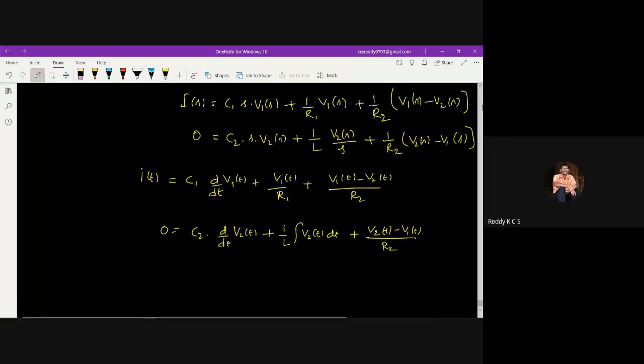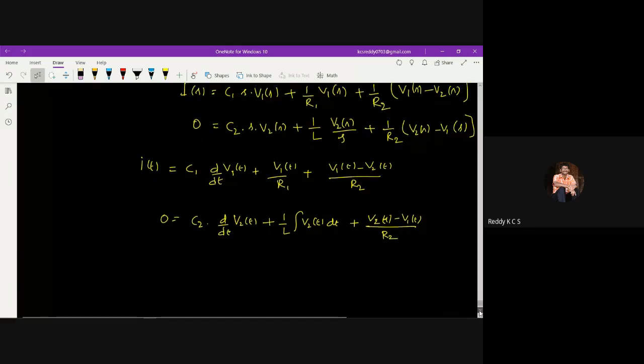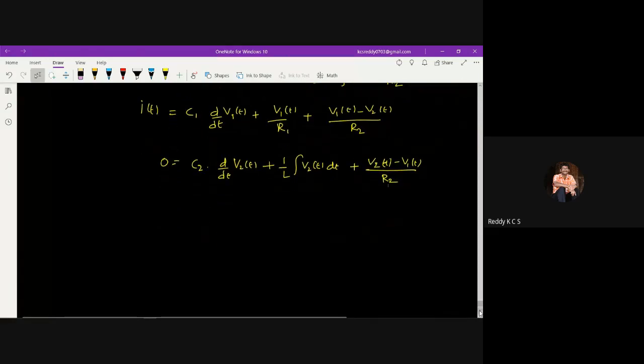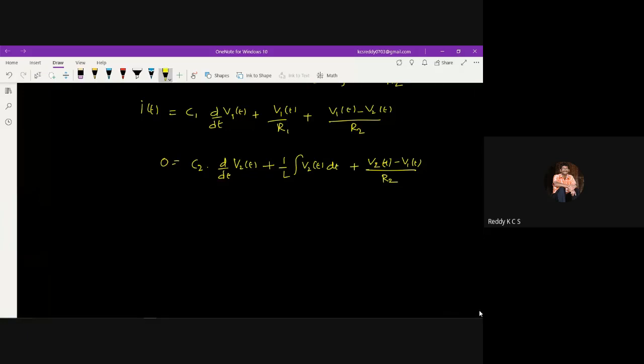For these time domain equations, we need to develop the analogous electrical network. Current is applied in the circuit, so I of t is applied here. This is the sum of the currents, which means the elements are connected in parallel.